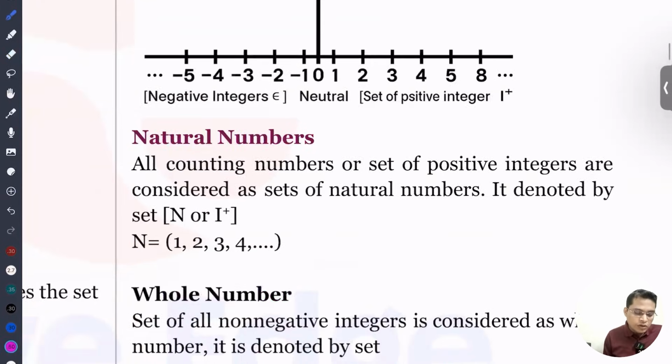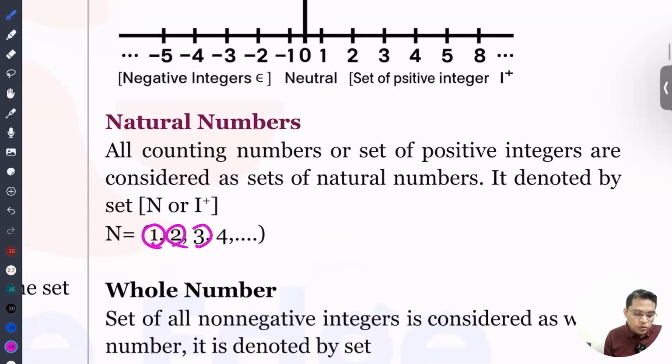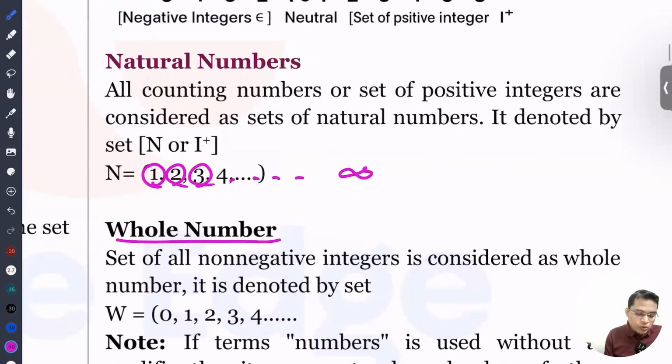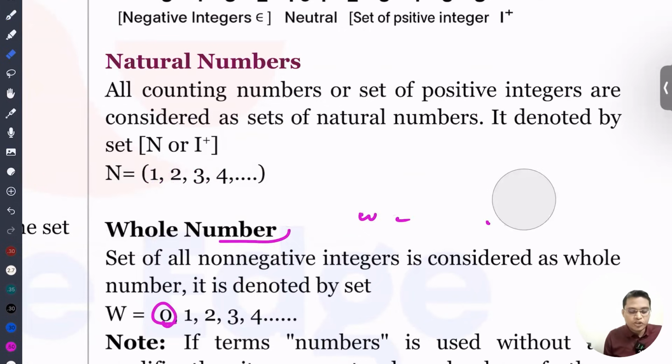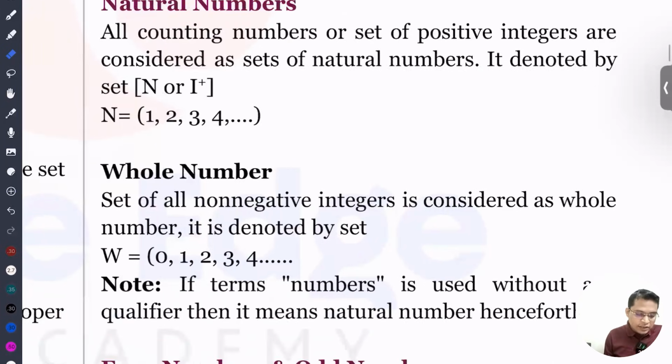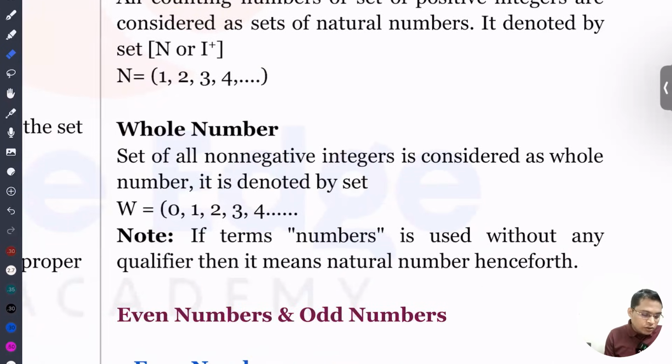Natural numbers include only 1, 2, 3, and keep going up to infinity. They do not include 0, you have to remember, but whole numbers include the 0. So whole number equals natural number plus 0. Just remember it. There was a question that they asked, I think, in 2022. If you know this concept, you are able to solve it. Okay, let's move ahead. So next one is about the whole number.